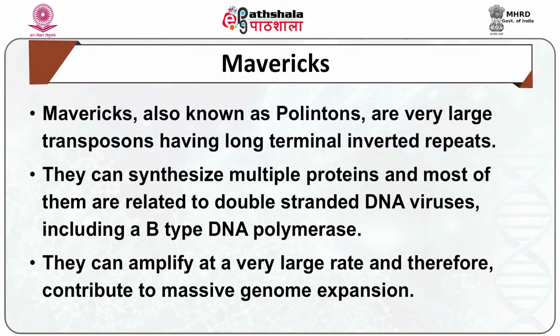Now, the next type of transposons are mavericks. Mavericks, also known as polintons, are very large transposons having long terminal inverted repeats. They can synthesize multiple proteins, and most of them are related to double-stranded DNA viruses, including a B-type DNA polymerase. They can amplify at a very large rate and therefore contribute to massive genome expansion.